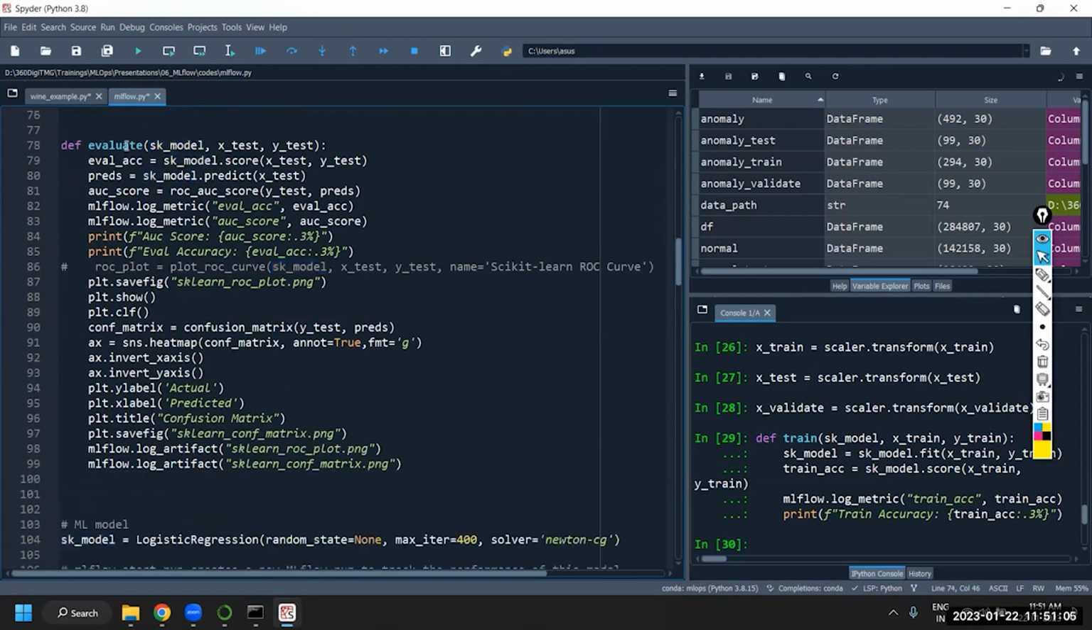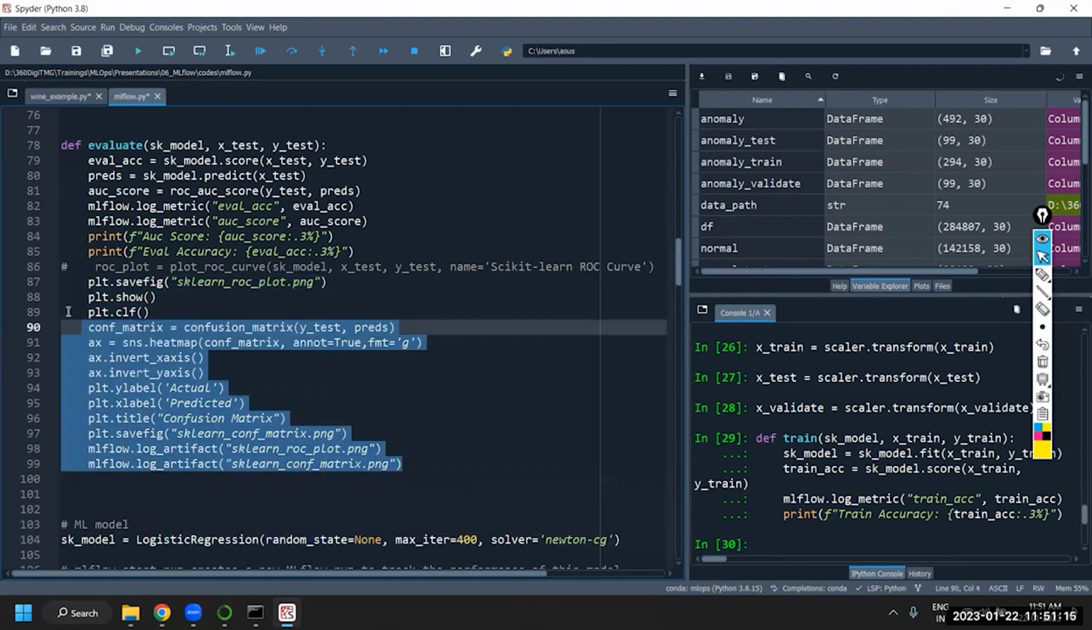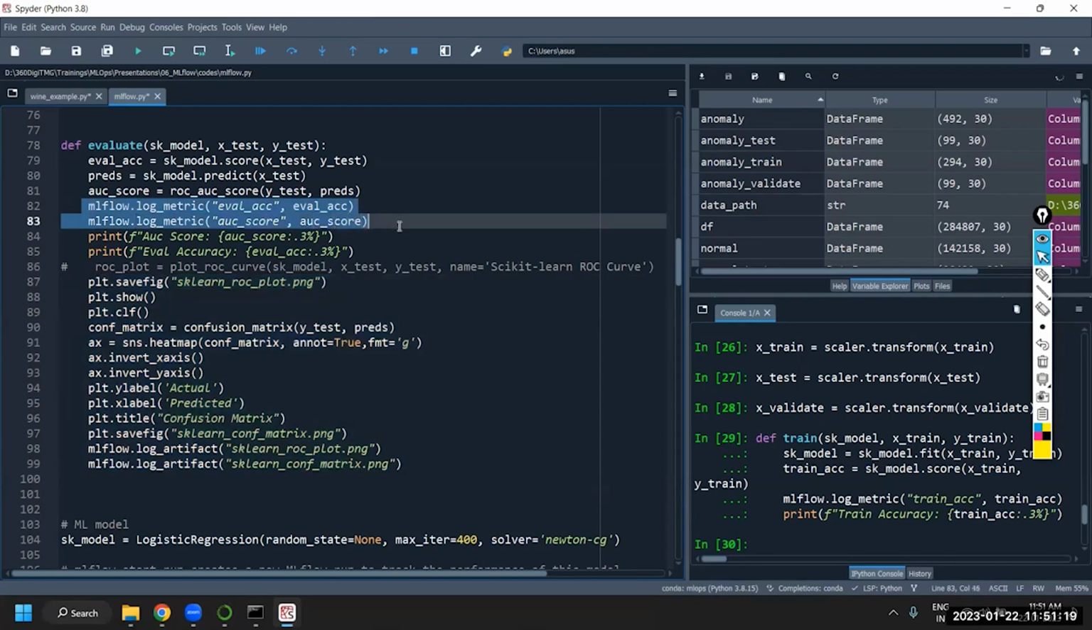Then for evaluation, we are using the same SK model, but this time I'm using the test data set and evaluating the model. These are all the different metrics that we are capturing, and visualizations are also being done. We are saving the figure as well. These are the metrics that we want to capture. Using MLFlow, we are only capturing the evaluation score and accuracy score. All right, next.